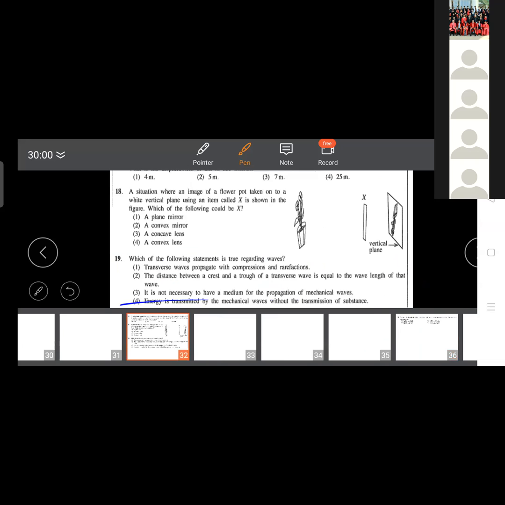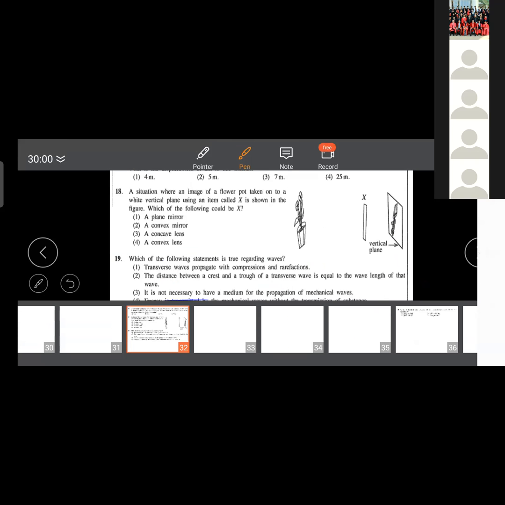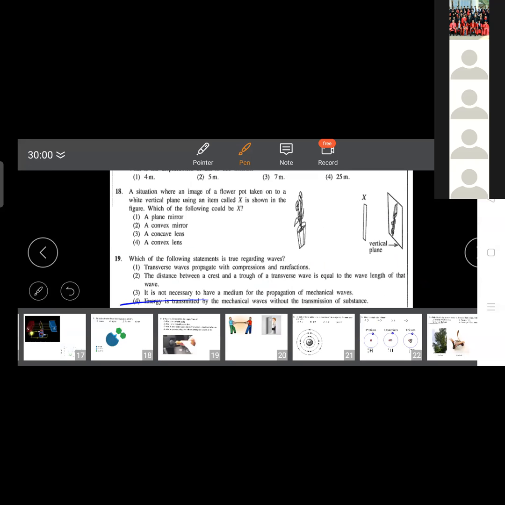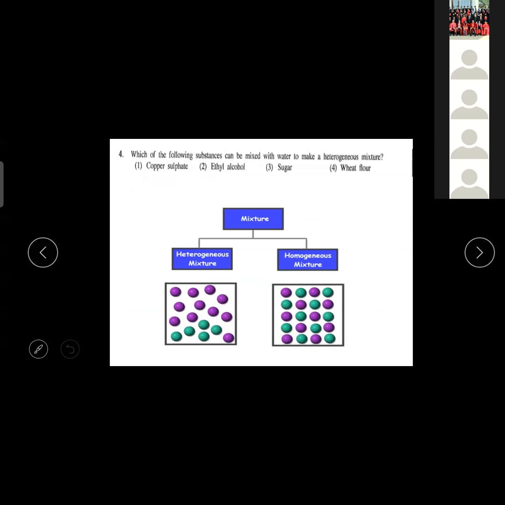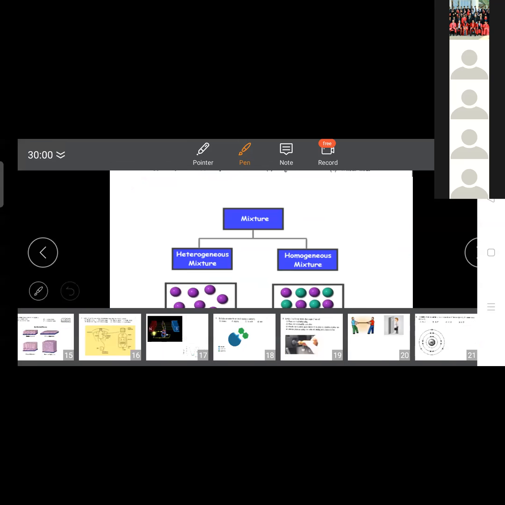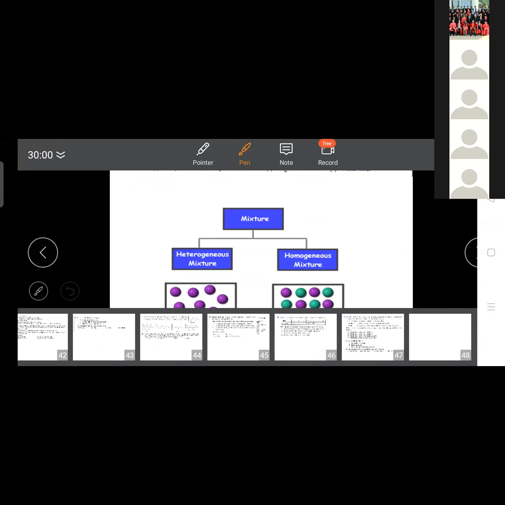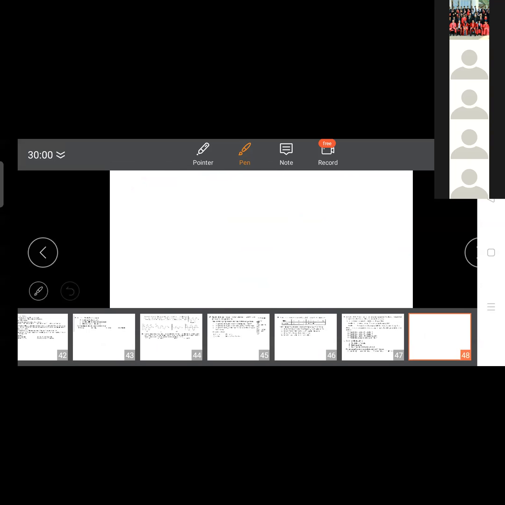The 19th one answer is 4. 19th one answer 4. 4th question, which one? Kidney question. No, next one. Okay, wheat flour. It is a heterogeneous mixture, it is the wheat flour. Okay, right. So please do the calculation and see how many marks you have got. Okay, the first 20 are normally easy questions. So at least more than 18 you should get in the first 20. Okay, 17, 18 or more than 18.